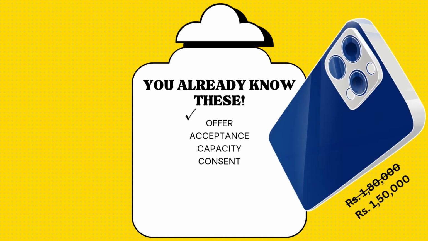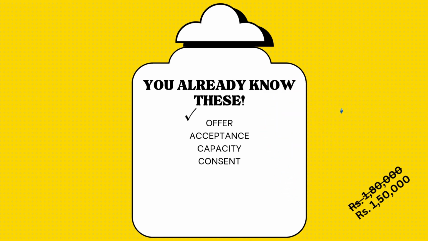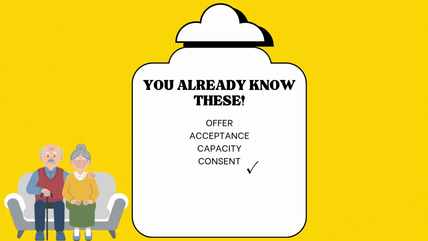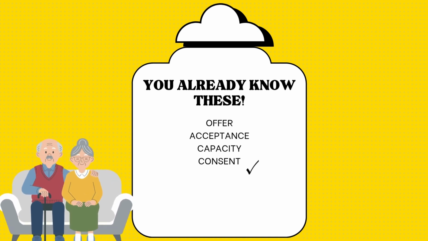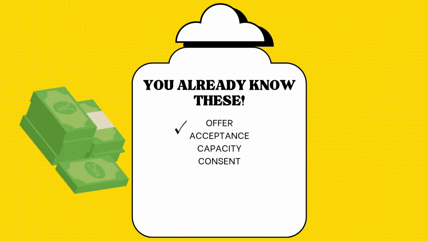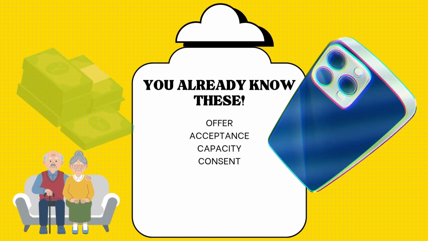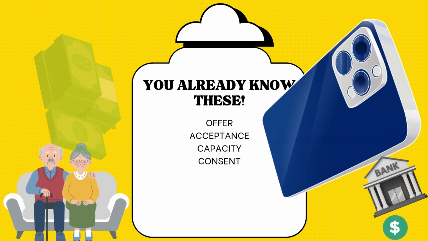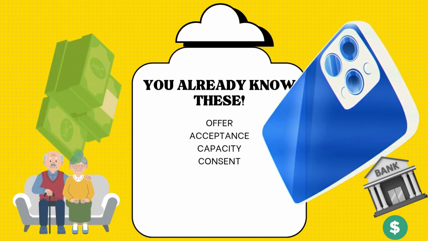Example, Oli store is selling you an iPhone for 1,50,000 instead of 1,80,000. That is an offer. Consent is when your parents have given you money to buy the iPhone. Capacity: can they afford it? Can your parents actually afford it? And finally, acceptance is when you actually give the money to Oli store. So when you have these four things, Oli store is actually giving you the offer, your parents have agreed, you have the money in the bank account and you gave the money to Oli store, the iPhone is yours.